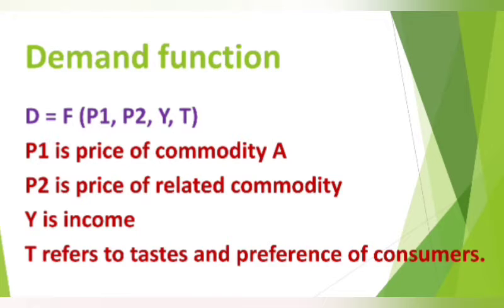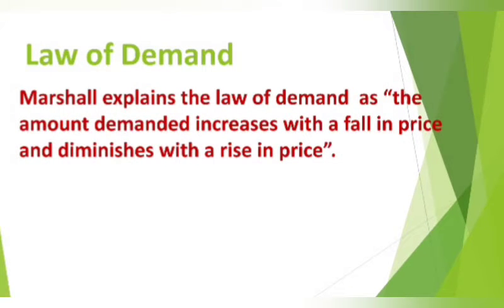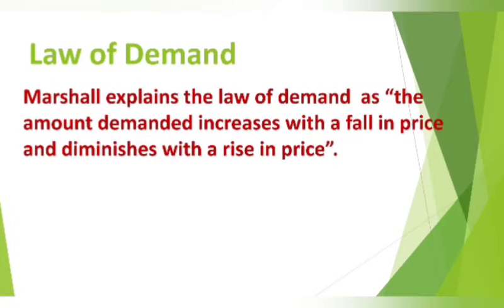Next we can see the law of demand. According to Marshall, the law of demand is explained as: the amount demanded increases with a fall in price and diminishes with a rise in price. So the law of demand states there is a negative or inverse relationship between the price and the quantity demanded of a commodity over a period of time.